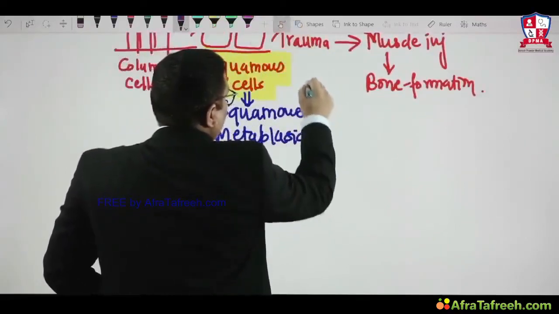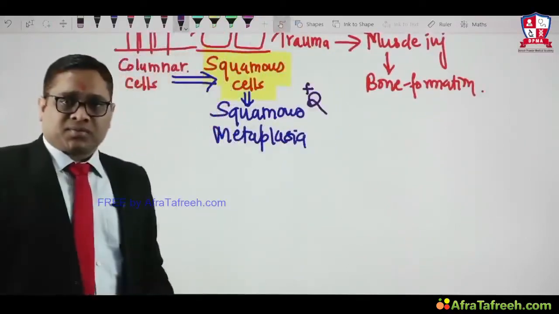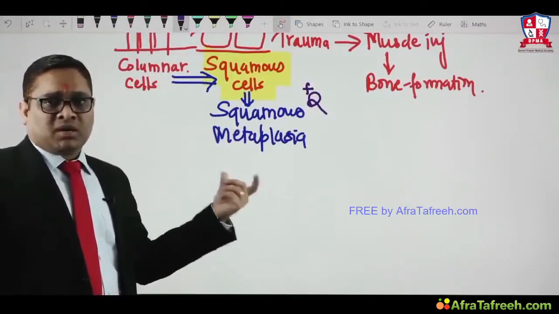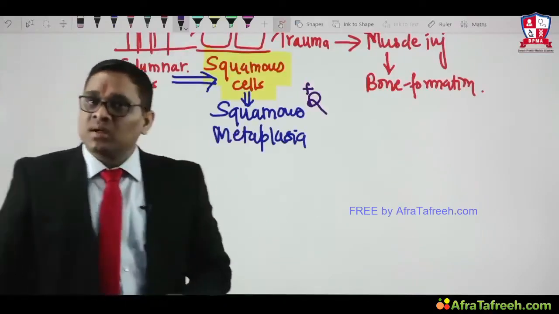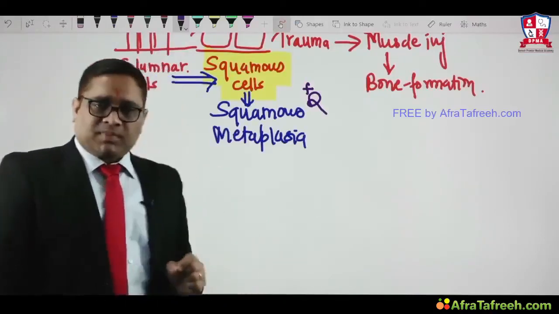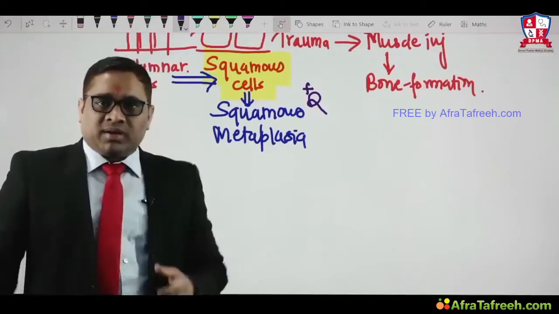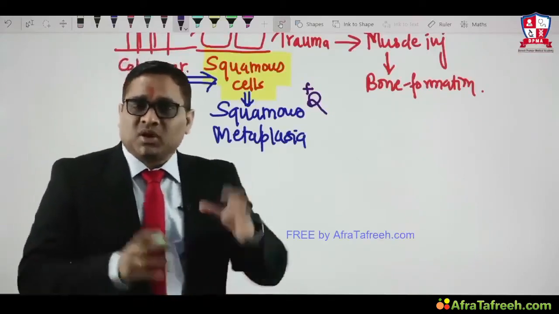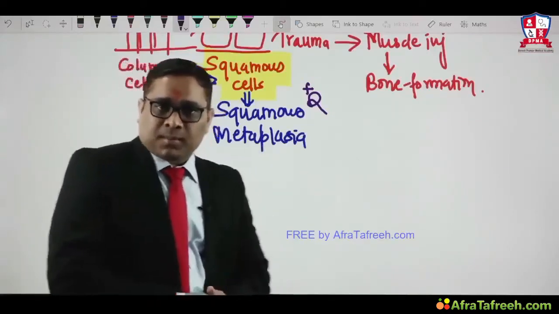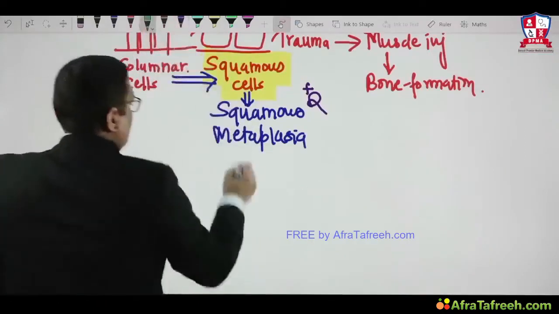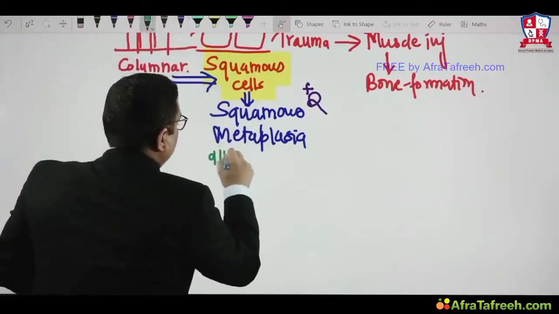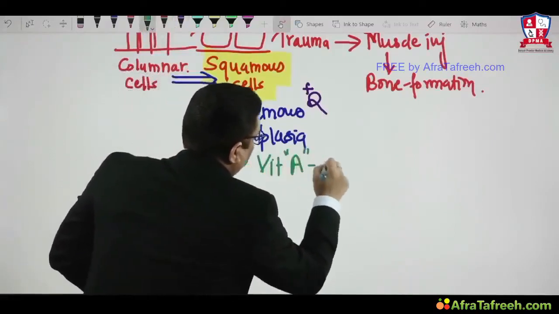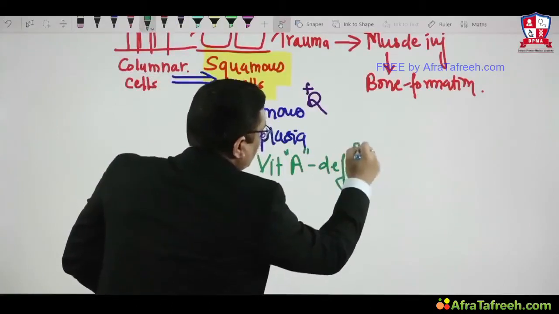So that is the important future question which the examiner can ask you, right? Squamous metaplasia is the most common type of metaplasia in the human body. This was the AIIMS question in 2013: squamous metaplasia is because of which vitamin deficiency? So here we have to understand that squamous metaplasia in the respiratory tract is due to vitamin A deficiency. That was the question in the AIIMS exam.